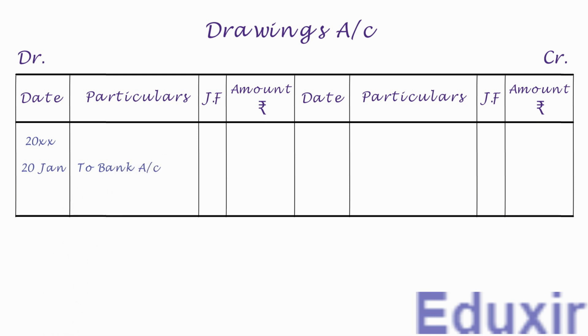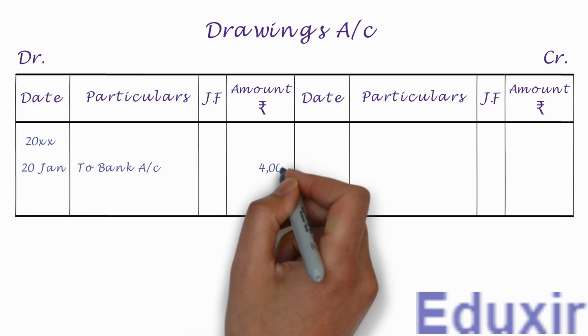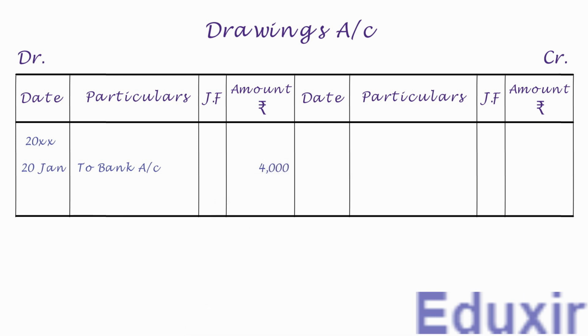Let us write the debit amount of 4000 rupees into the amount column. With that, we have completed the posting of this journal entry into the drawings account. Let us now take up the next entry.